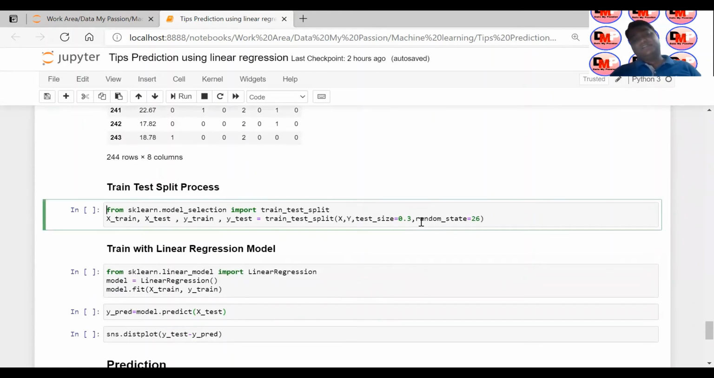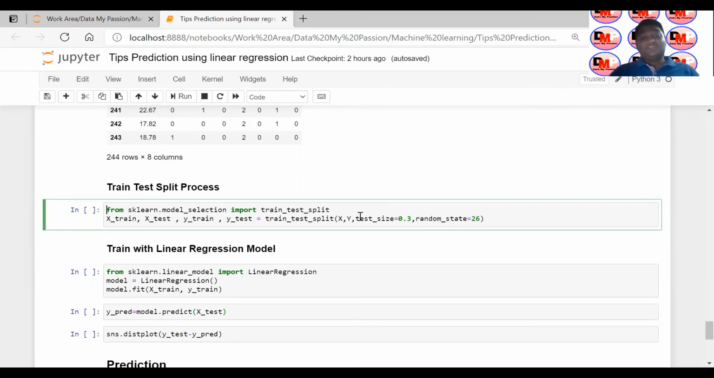Now in data science, whenever you build a model, as part of the process, we always split our data into train and test. Whatever data, 244 records, we have, we want to use a few of the records for training purposes and a few of the records for testing purposes, because we want to test how our model is performing, right?